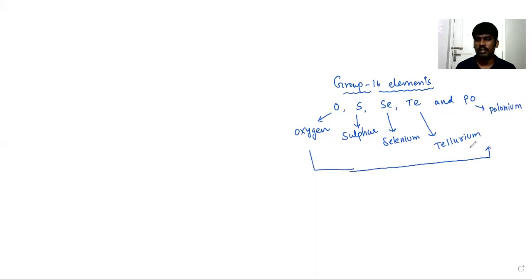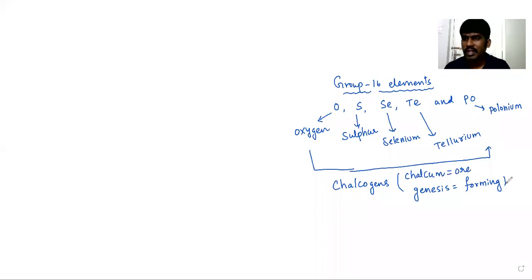These group 16 elements are also called chalcogens, where chalcum means ore, genesis means forming or synthesizing. Most of the metals which are available in the form of ores, those ores are oxides, sulfides, and sulfates. That is the reason these group 16 elements are also said to be chalcogens.